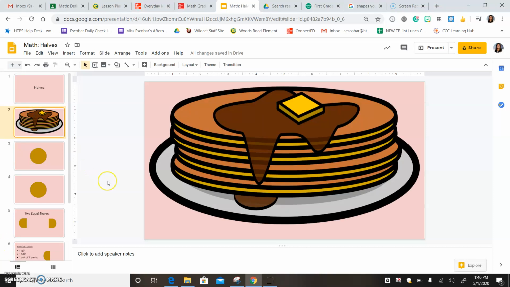And one thing that you might not know about me, but I love pancakes. They are my favorite breakfast food. I love putting syrup on top of my pancakes, and sometimes I'll add chocolate chips or sometimes fruit, but it's just one of my favorite breakfast foods.